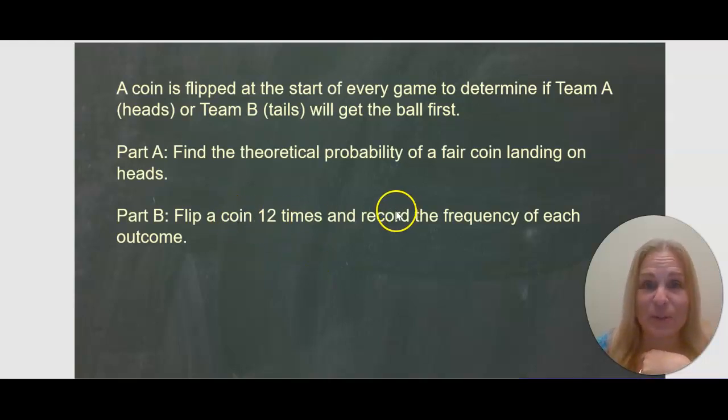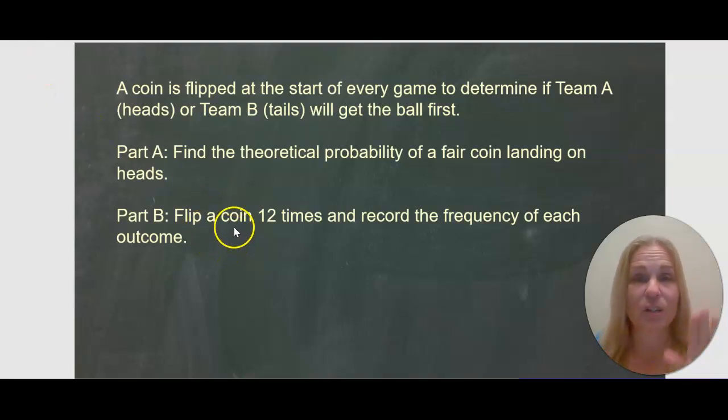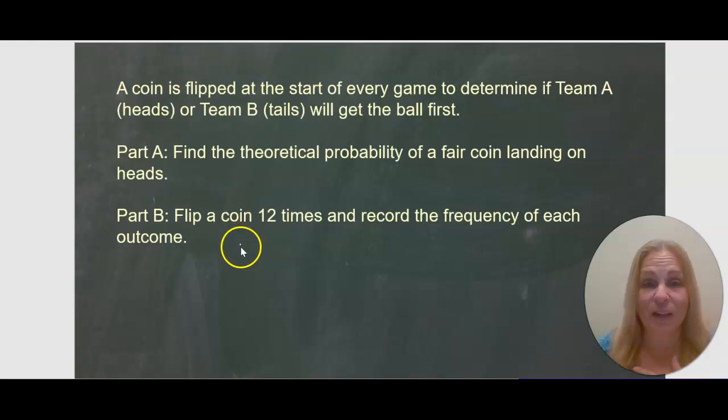I flipped the coin 12 times, record the frequency of each outcome. Now it's going to be different. You're going to do your own coin flip, okay? You're not going to use my results. Do your own coin flip experiment. Flip your coin 12 times. You can pause the video right now and do your own coin flip. I got 5 heads and 7 tails, right? That is the frequency of each outcome. I got heads 5 times, I got tails 7 times.